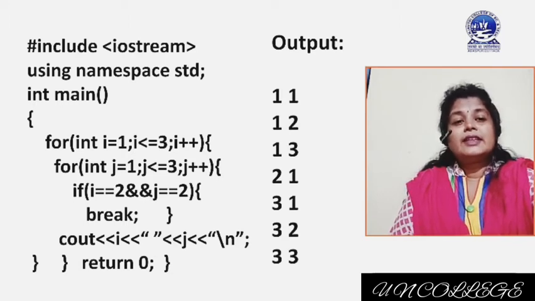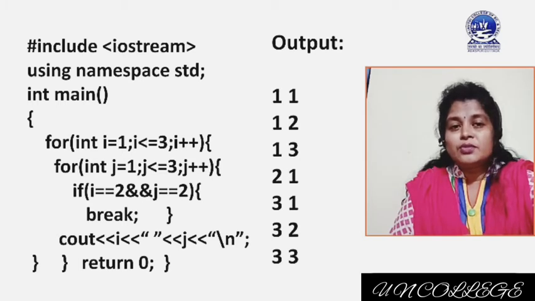Okay, then next time when j is incremented to 2 and the condition if i equal to 2 and j equal to 2 will be checked, yes it is satisfied, and break will be executed.